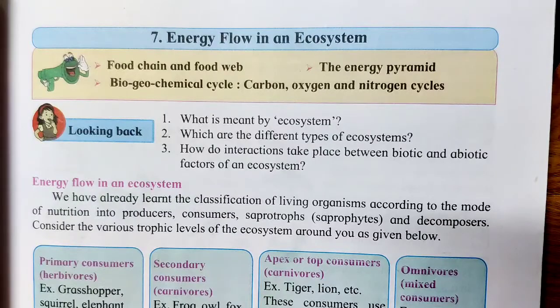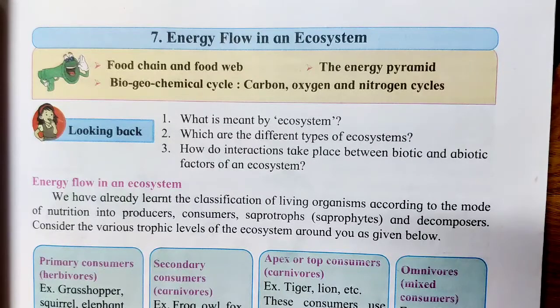Here, food itself represents the energy. Throughout the chapter, it is the food that represents the energy. The chemical energy hidden in the food only is passed on from one organism to another organism. Hence, the flow of energy in an ecosystem.